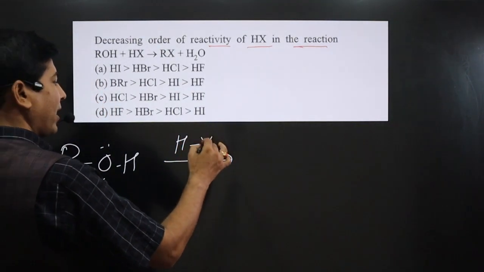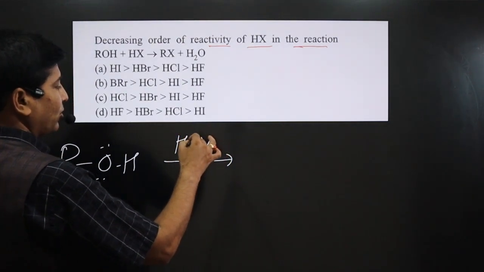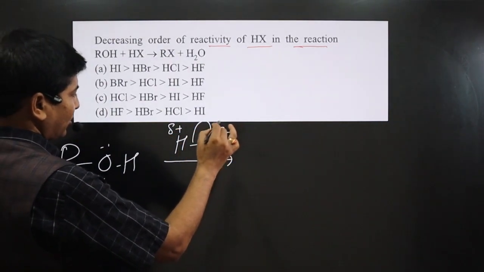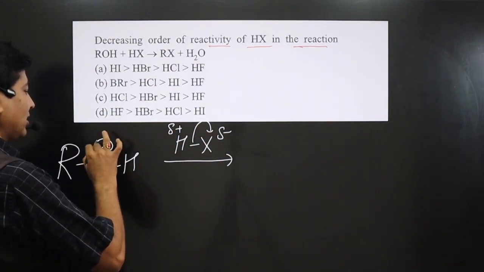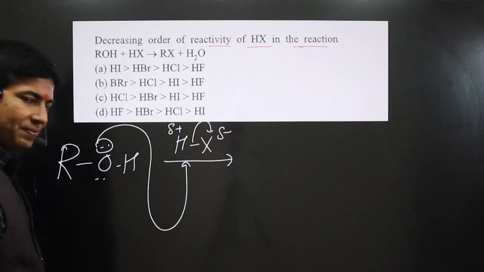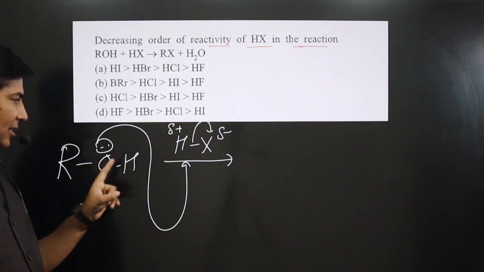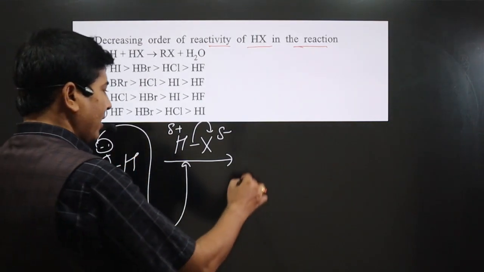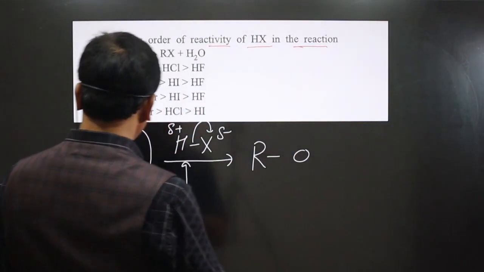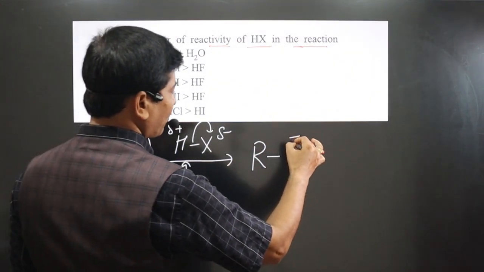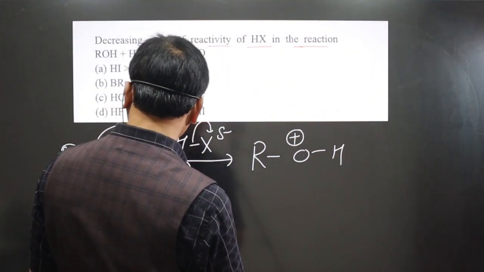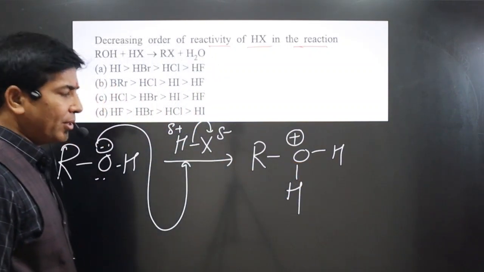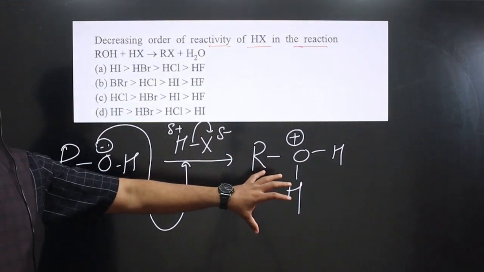Why? Because halogen, being more electronegative, will pull electron density from hydrogen, so hydrogen will carry a partial positive charge and the halogen will carry a partial negative charge. Oxygen is electron rich, it will supply electrons here. Now this oxygen is protonated, it has attached to the H plus ion. Here we got R and O, and since oxygen is losing one lone pair, it will carry one positive charge. It is already connected to one hydrogen, and further it is connected to one more hydrogen. You can see it is almost in the water molecule form.